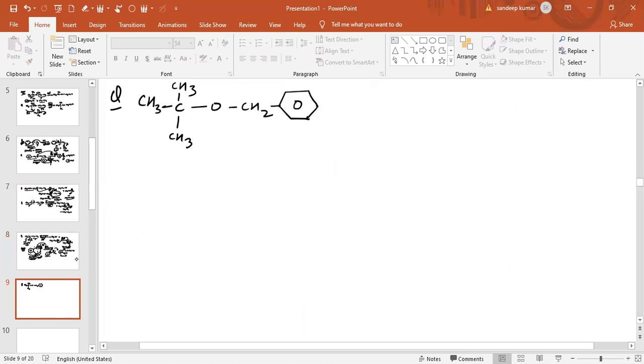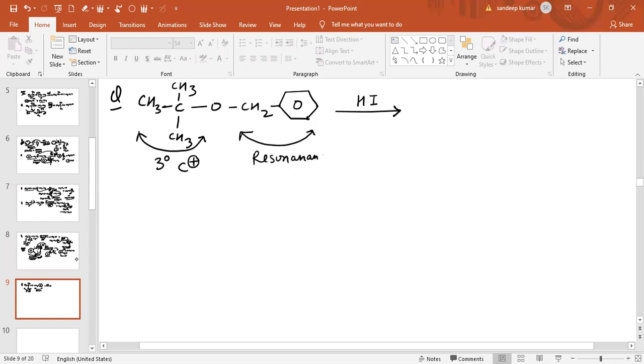Now see again the reaction in presence of HI. Across oxygen, this carbocation is a 3-degree carbocation, and this carbocation CH2 benzene is a resonance stabilized carbocation.